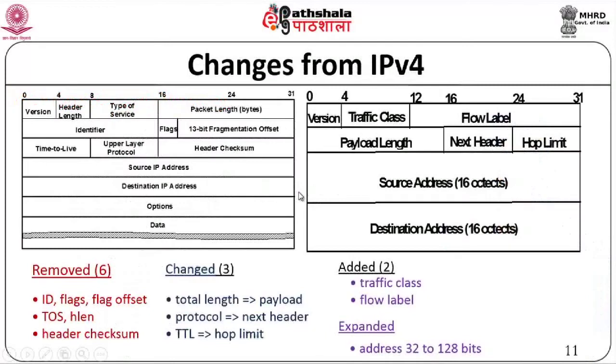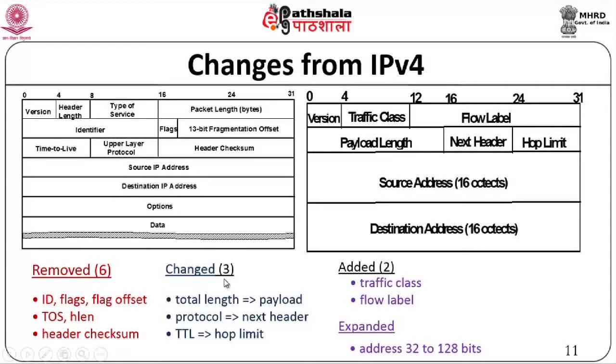So, if you look at the various changes that we have, this is our IPv4 packet format, and this is the V6 packet format. So, a number of fields have been removed. Okay. So, what is it that has been removed? You do not have an ID, flags, flag offset, that is the ones we use for fragmentation, they are no longer part of the main header. There is no TOS field, there is no H length, header length field, and there is no header checksum.